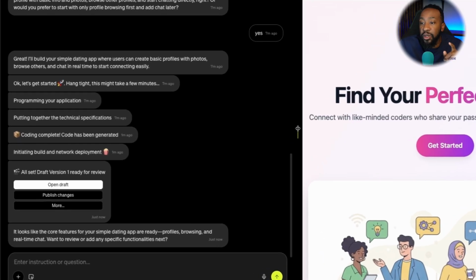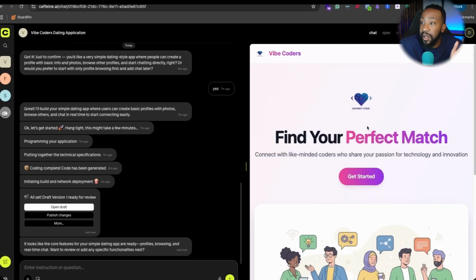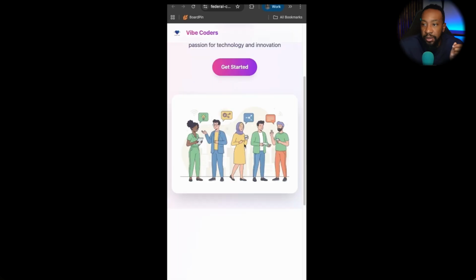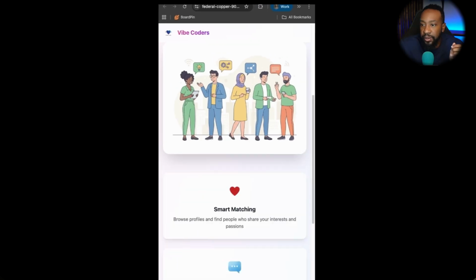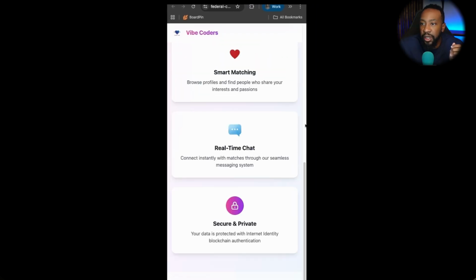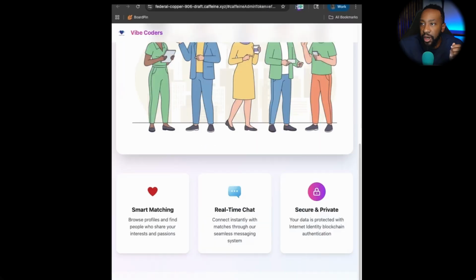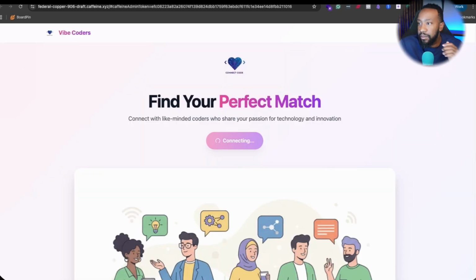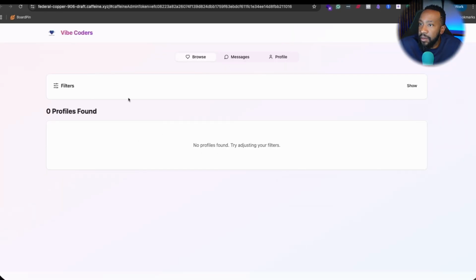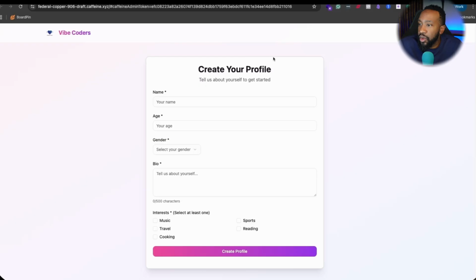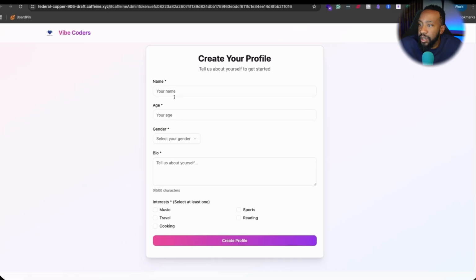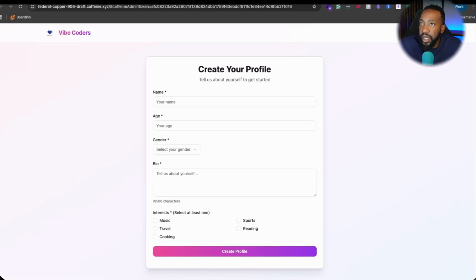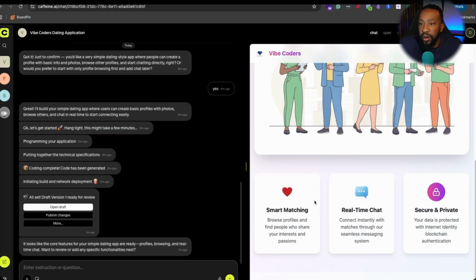It looks like the core features for your simple app are ready to go. So I can review this, see if I like everything, and then I can make changes. Let's take a look. It's mobile optimized. We have this here. Mention smart matching, real-time chat, and secure and private. We can start, and then we can sign in and go from there. So it's redirecting the app right here. And so right here, we have a section where we can create a profile and then be able to go from there in our app.